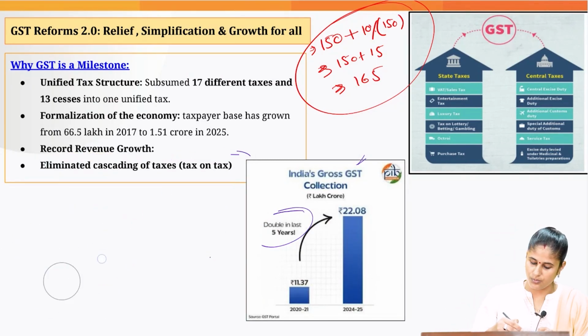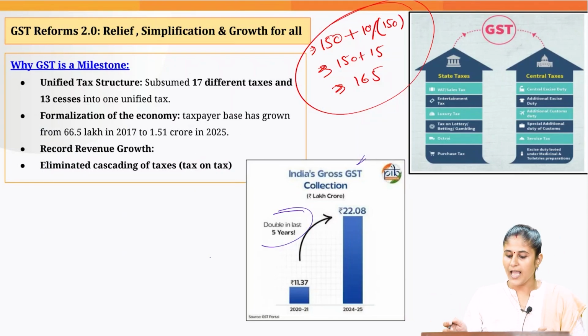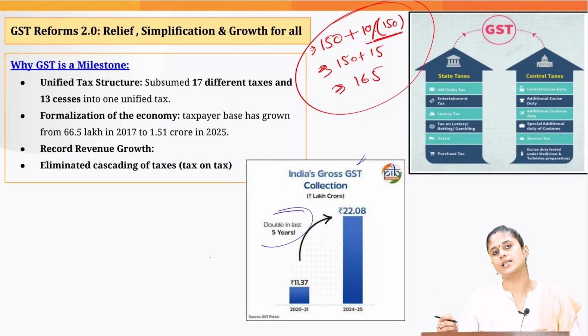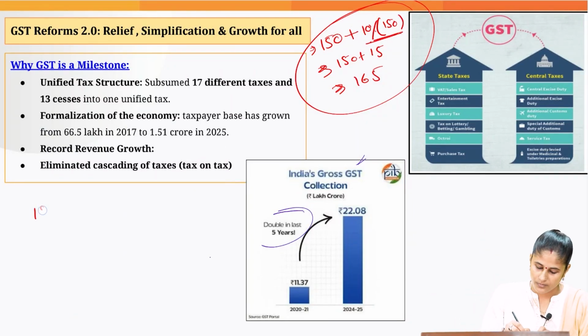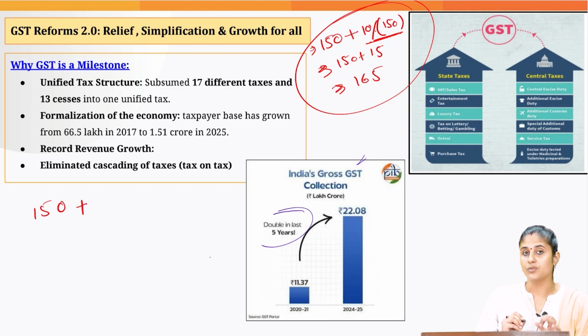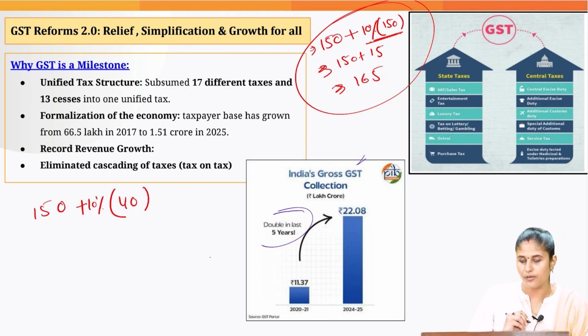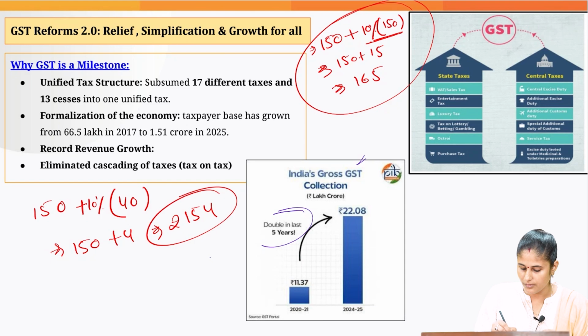What is going to change after GST? So after GST, what would happen? I would not be paying 10% on this entire 150 amount. 150 plus, what was the value addition? It was 40 rupees only. So 10% of this 40 rupees. This turns out to be 150 plus 4, that is 154 rupees.